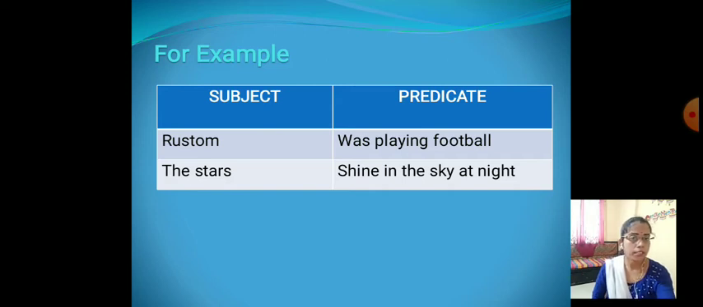Now, the second sentence, the stars. The stars is the subject and the remaining sentence is the predicate. It means the stars shine in the sky at night. In the sentence, the stars is the subject and the remaining sentence, shine in the sky at night, is the predicate.